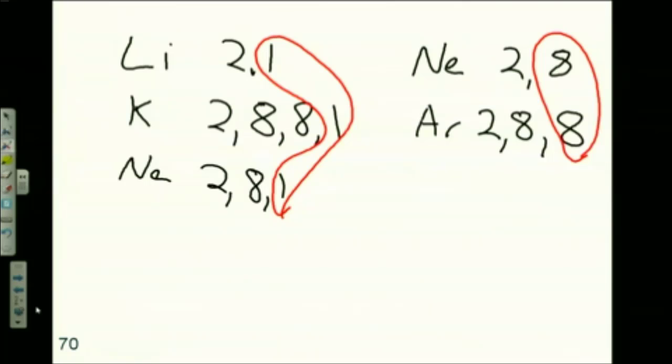We'll look at nitrogen and phosphorus on the periodic table. What group are they? 5. So when you do the electron arrangement, how many are you going to have on the last level? You better have 5. Okay? Does that make sense? And what's the special term we give to those electrons in that last level? They're called valence electrons. They're the electrons in the highest energy level.